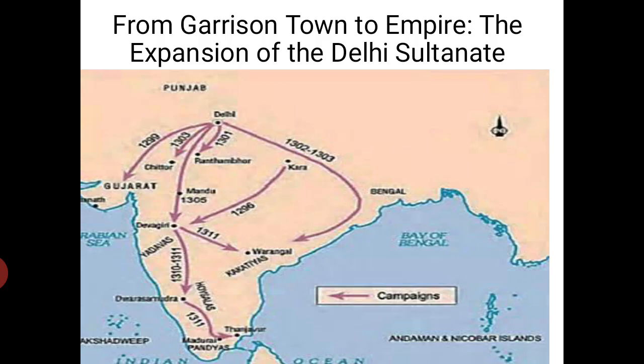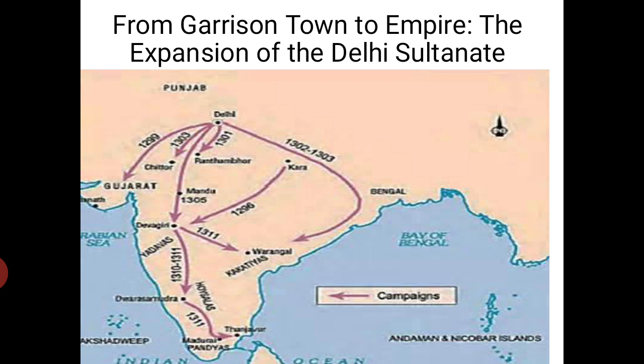This map is given in the book also. In this map we can observe Alauddin Khalji's campaign into South India. Years are mentioned in the map. In 1299 the campaign was done towards Gujarat. In 1302 to 1303 the campaign was done towards Bengal, and some other campaigns of Alauddin Khalji are shown.